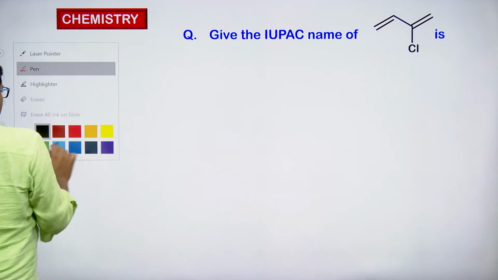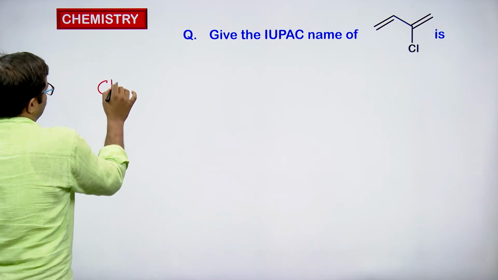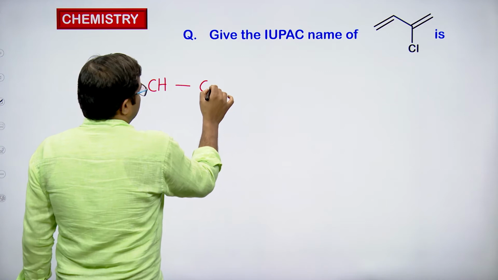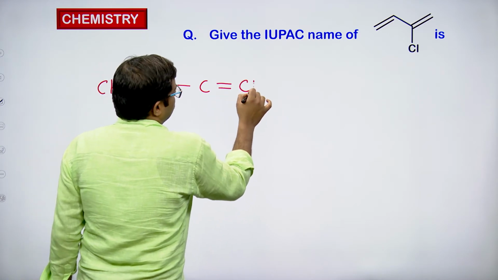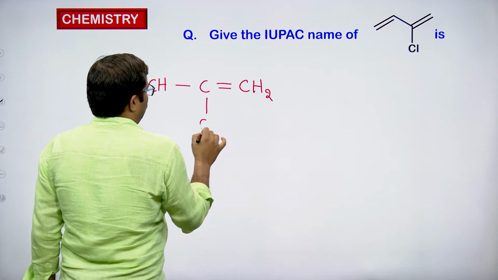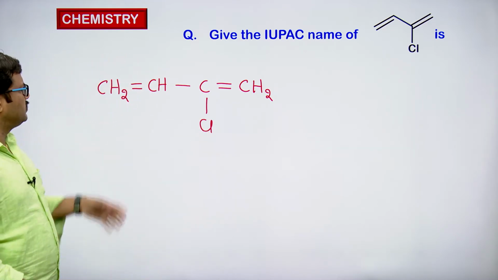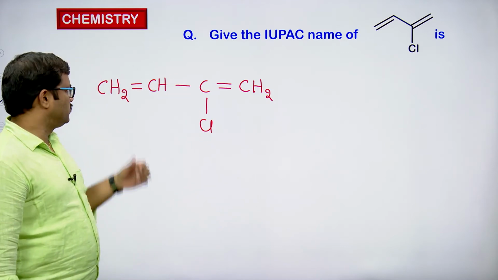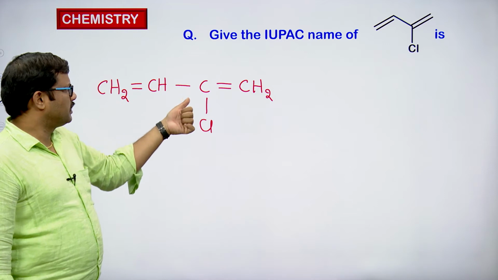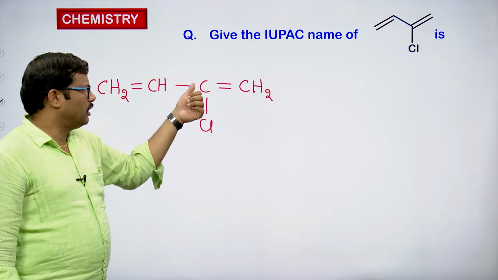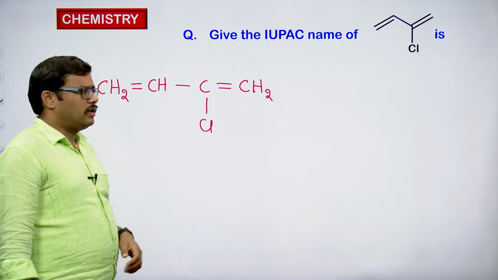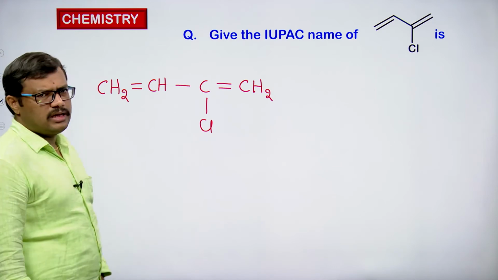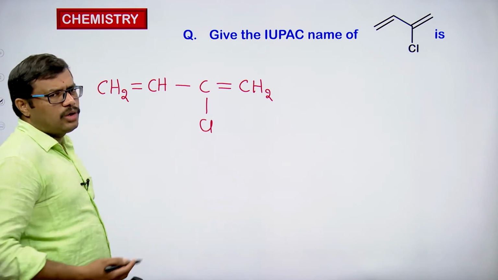Let me write the molecule with the carbon atoms mentioned: CH2 double bond CH, single bond C double bond CH2, and this C is connected to chlorine on the other side. This is the way we write the same molecule, indicating carbons and hydrogens. Now we have to select the longest continuous carbon chain including the double bond.